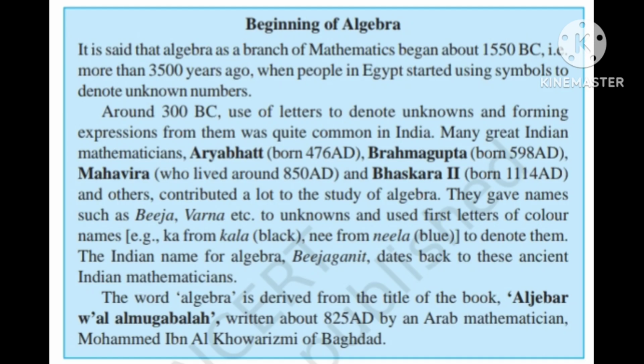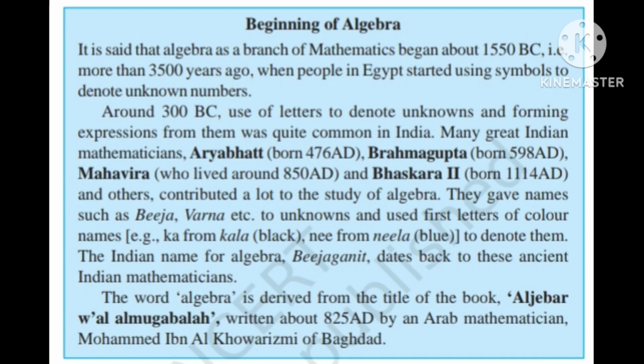It is said that algebra as a branch of mathematics began around 1550 BCE, 3500 years ago, when people in Egypt started using symbols to denote unknown numbers. Around 300 BC, letters were used to denote unknowns and form expressions. Indian mathematicians Aryabhatta, 5th century, Brahmagupta, 6th century, Mahavira, 9th century, Bhaskara, 12th century, and others contributed to the study of algebra.